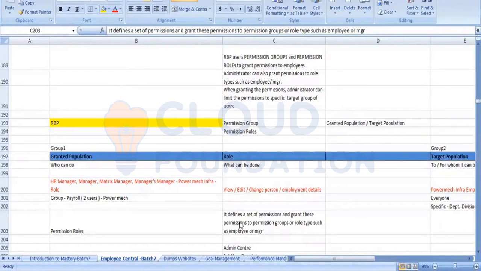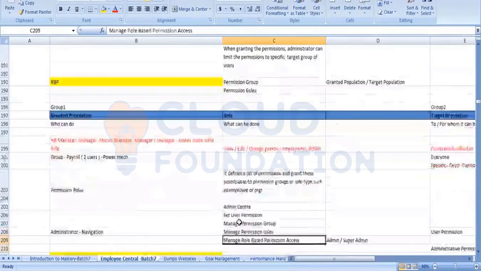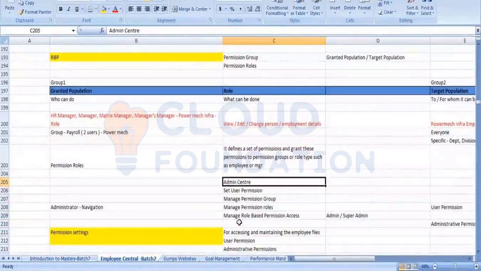Let me go down further. When you go down in the RBP, the role-based permission, we have 5 configuration tools. When you go into the role-based permission in the admin center, there are 5 configuration tools. First of all, where can we access this RBP tool in the front-end system? Admin center. That is in the instance system.